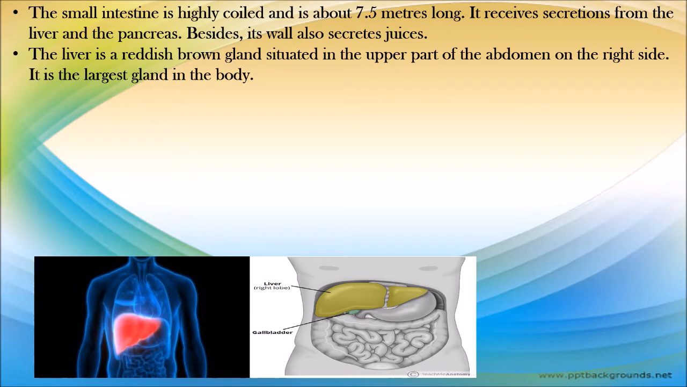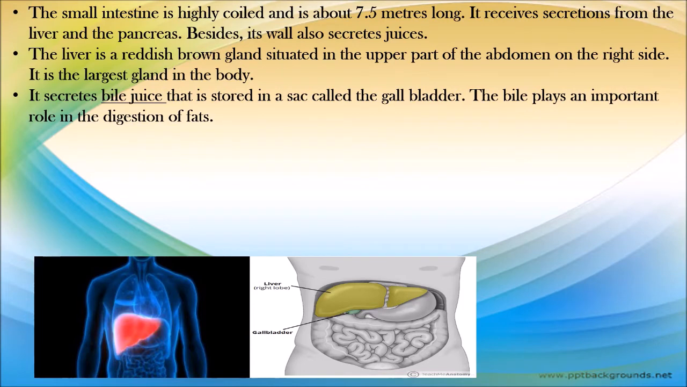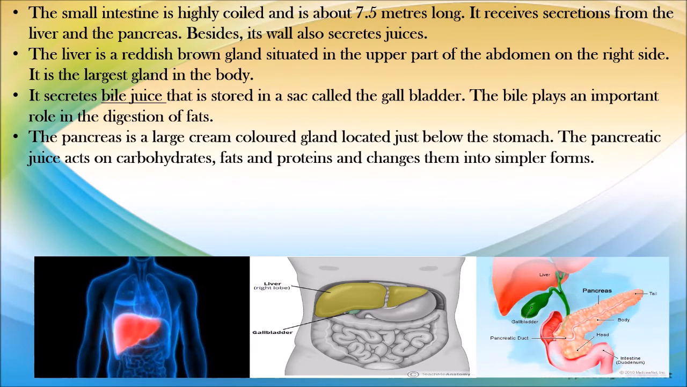The liver. So, the liver, it secretes bile juice that is stored in a sac called the gallbladder. Can you see that little green ball under the liver? That is the gallbladder. The bile plays an important role in the digestion of fats. The pancreas is a large cream-colored gland located just below the stomach. The pancreatic juices act on carbohydrates, fats, and proteins and change them into simpler forms.